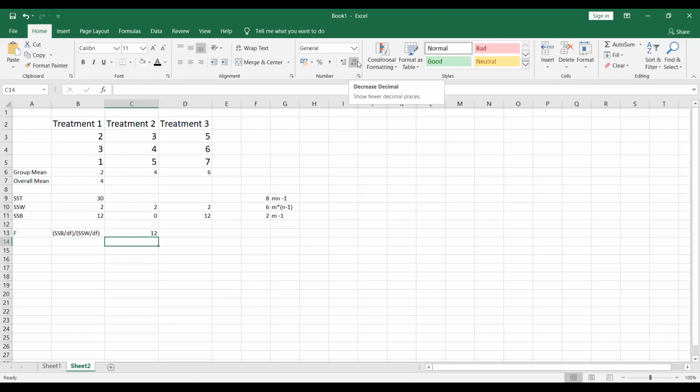Okay. Now let us look at ANOVA. ANOVA is applied when there are multiple categories, and you want to see if there is a difference between different diets or different treatments.